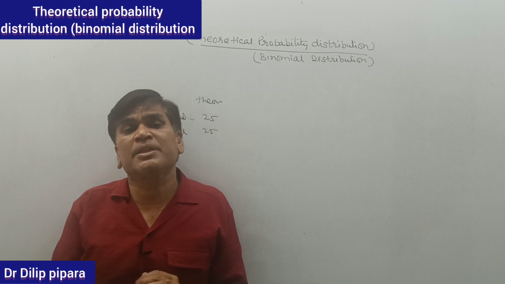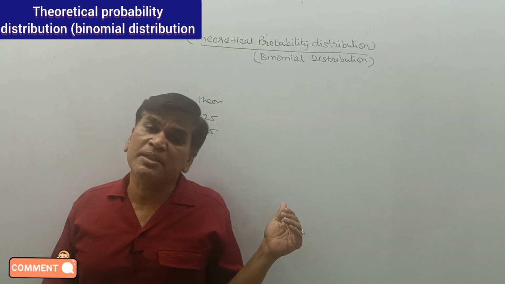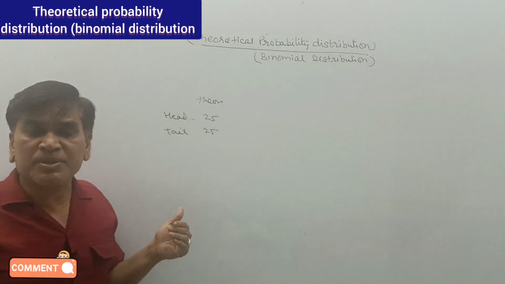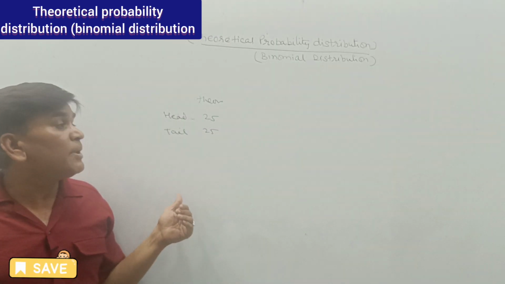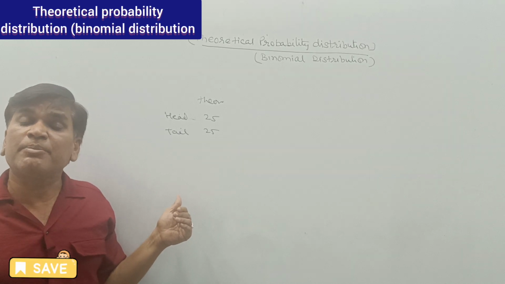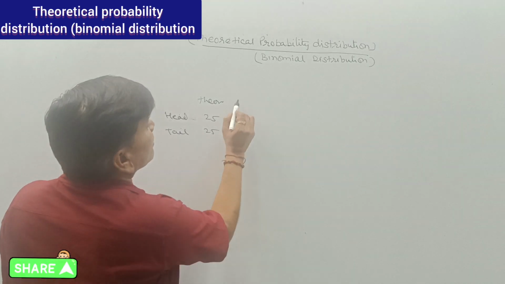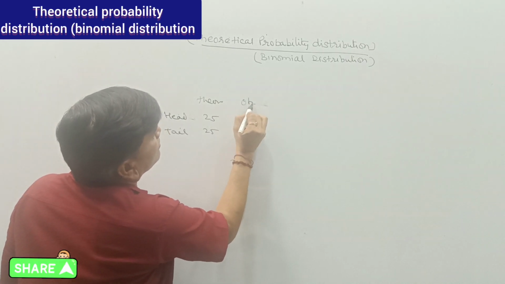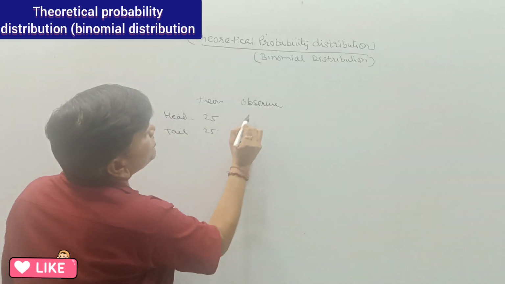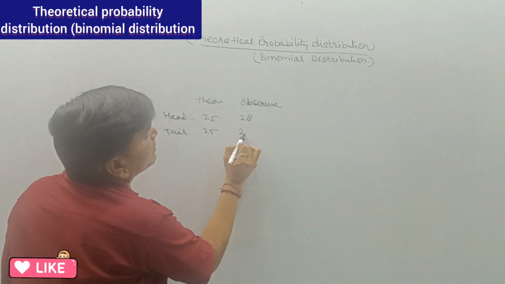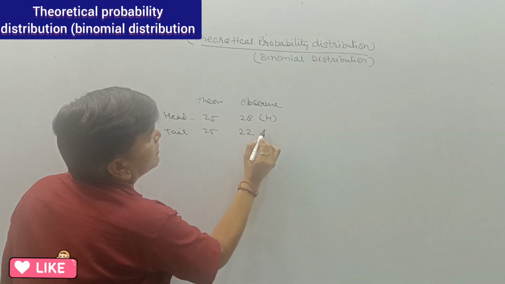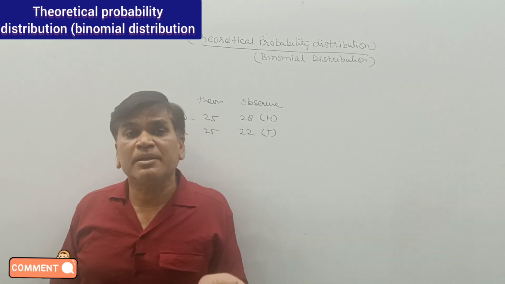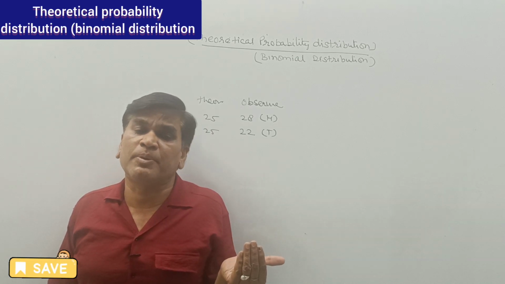As we know, in tossing a coin there is an equal chance of getting head and tail. So if we toss a coin 50 times, there may be 25 heads and 25 tails, but in the observed frequency we get 28 heads and 20 tails. So there is a difference between theoretical probability and practically observed probability.